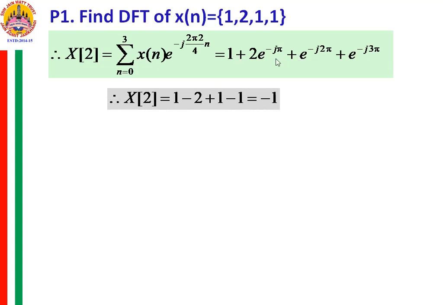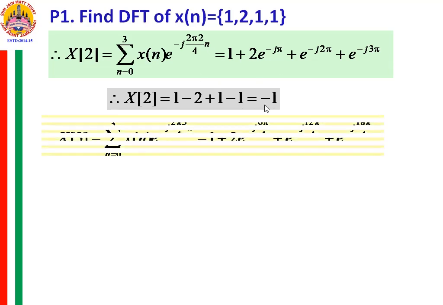So substituting those values of e raised to minus j pi, e raised to minus j2 pi, and e raised to minus j3 pi, we get the expression as X2 is equal to 1 minus 2 plus 1 minus 1. So it is equal to minus 1. If you perform the addition of all these terms, you get minus 1.